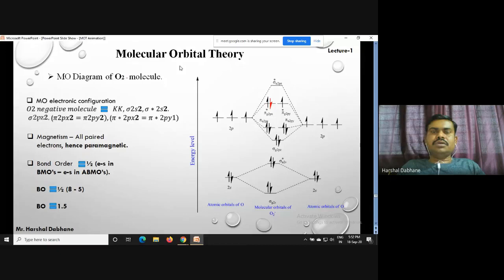So we have seen two concepts over here. When we eject an electron from the anti-bonding molecular orbital,